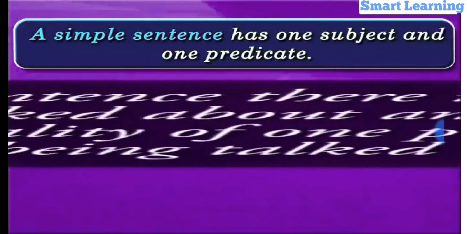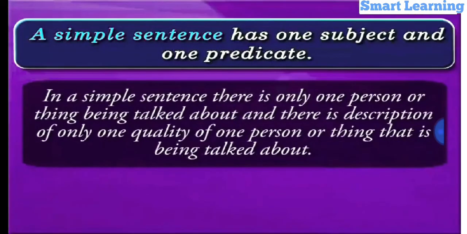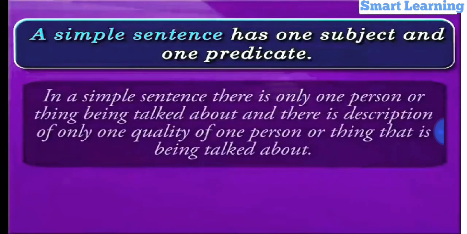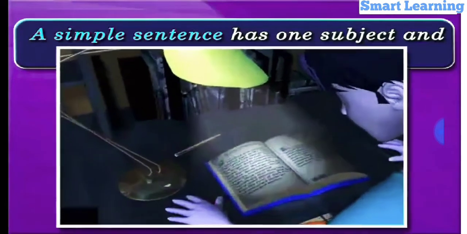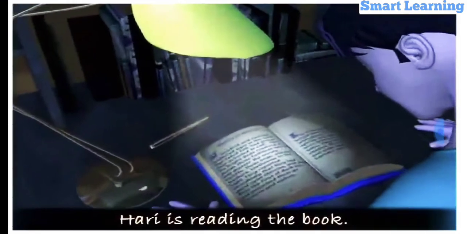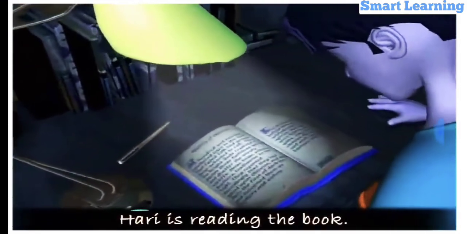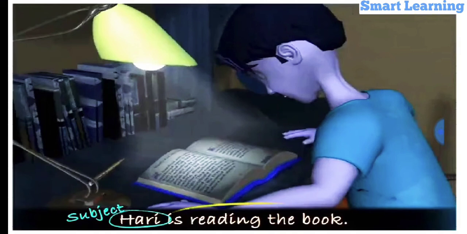So in a simple sentence, there is only one person or thing being talked about, and there is description of only one quality of one person or thing that is being talked about. Hari is reading the book. Here, the subject is Hari and the predicate is reading the book. Hence, the sentence has only one subject and one predicate.